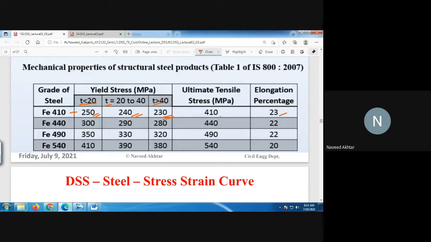And when you go for the higher grade, Fe440, the yield stress is 300, and based on the thickness, it is decreasing again to 290 and 280.